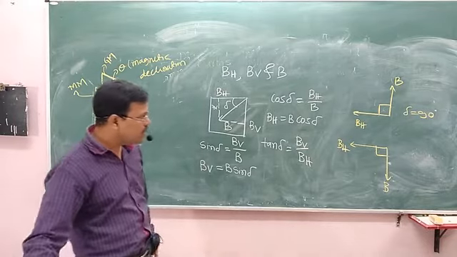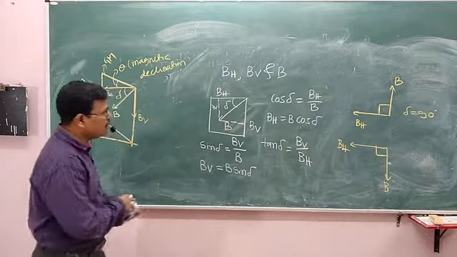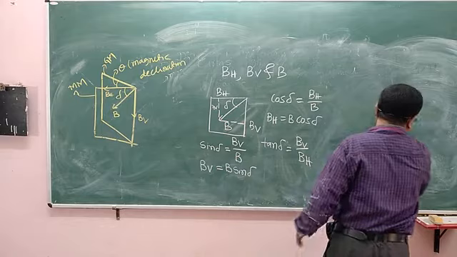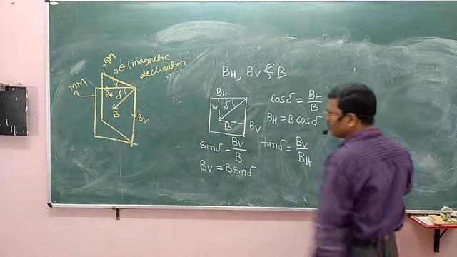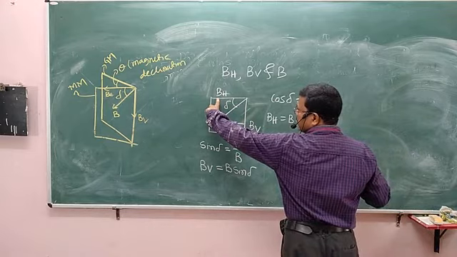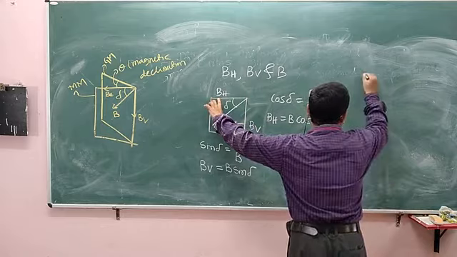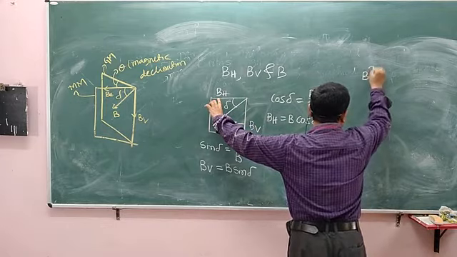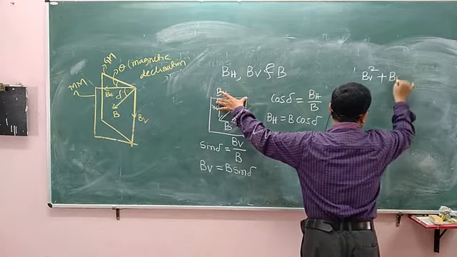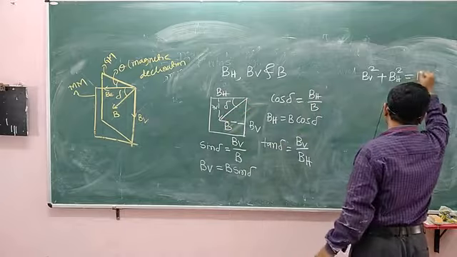Fine, let us use Pythagoras theorem here. The square of the opposite side plus the square of the adjacent side is equal to the square of the hypotenuse.